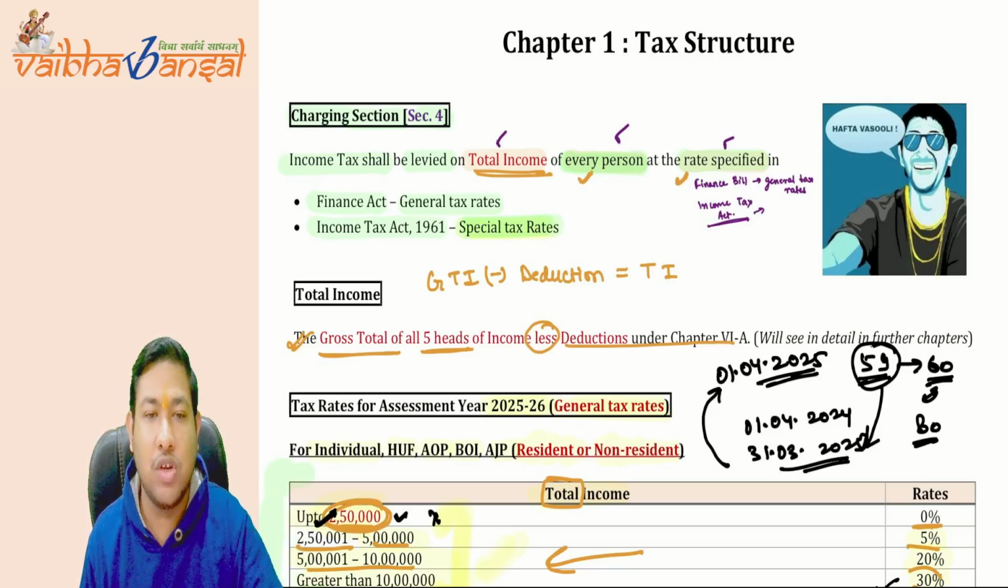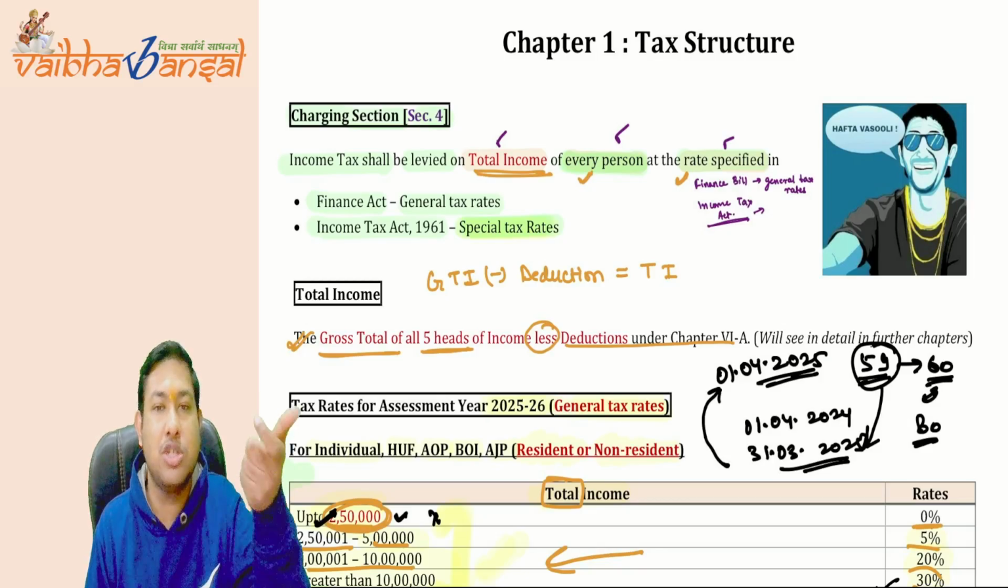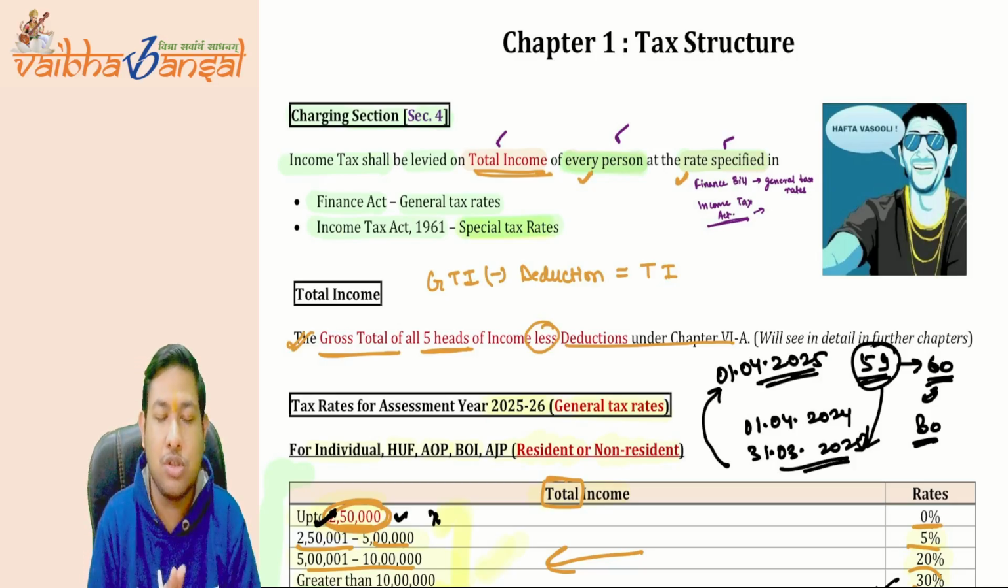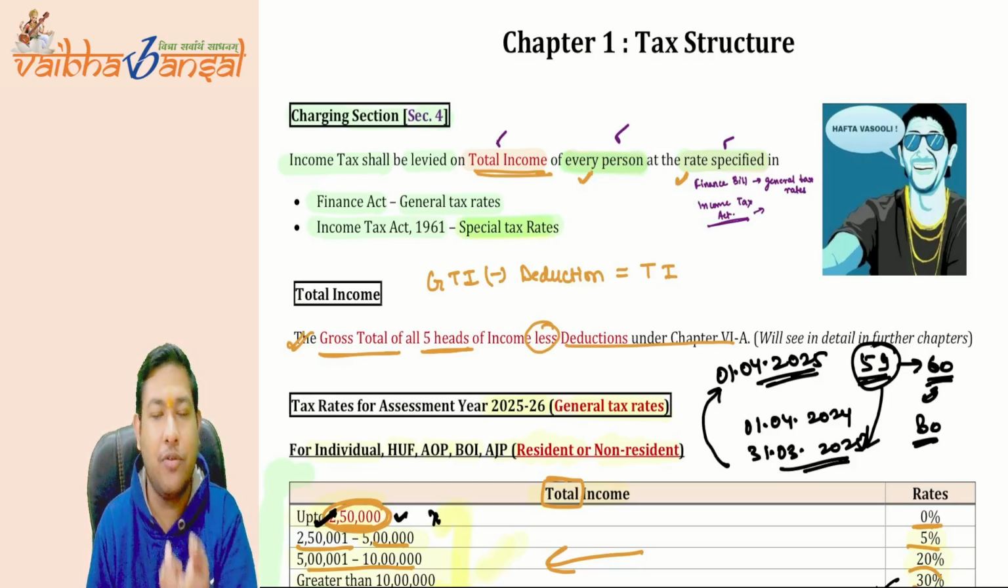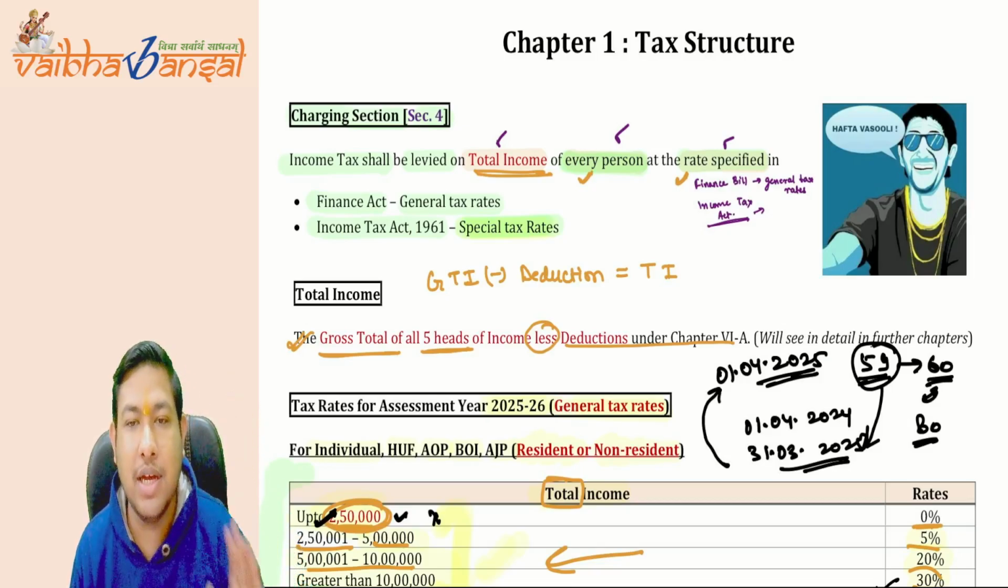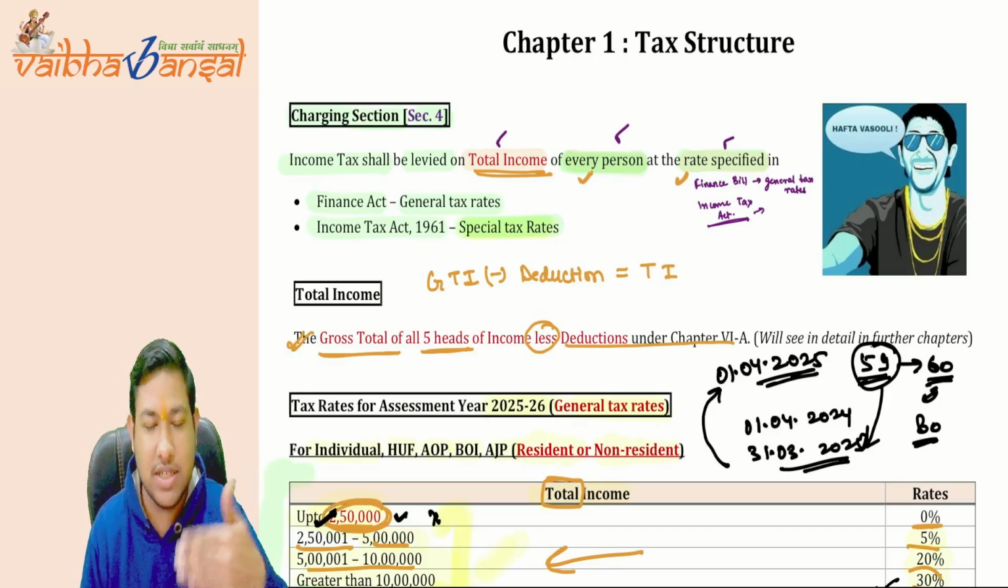Okay, now what is the total income? I said total income is gross total income minus deductions. Now what is gross total income? Gross total income comes from the five heads. The total of the five heads will be the gross total income. What are those five heads? We'll discuss that in the later part.